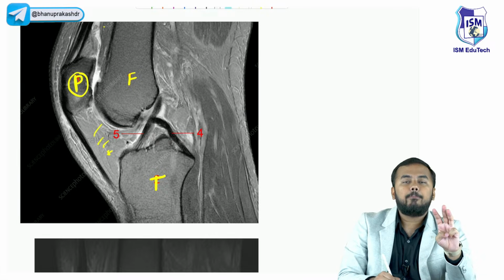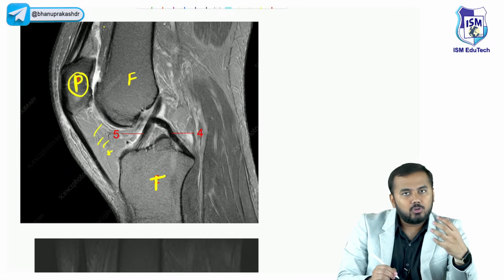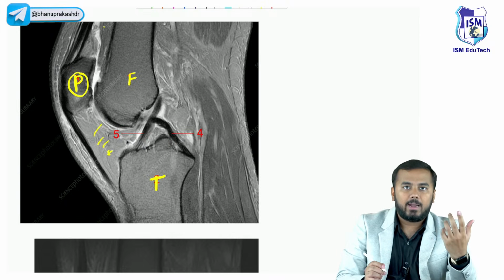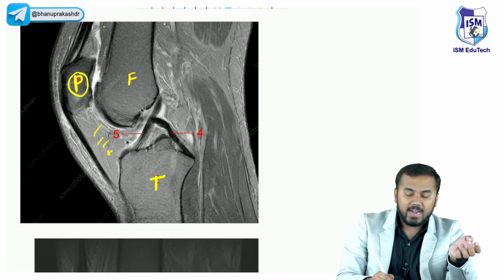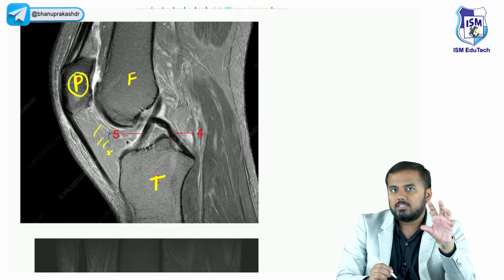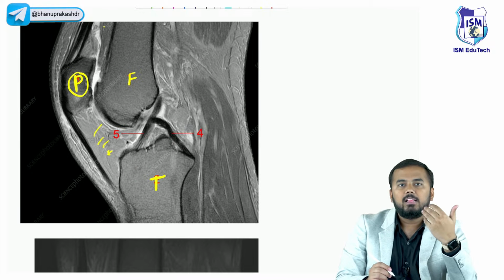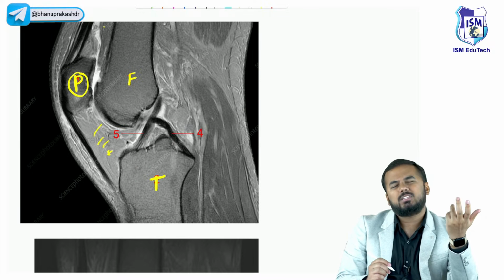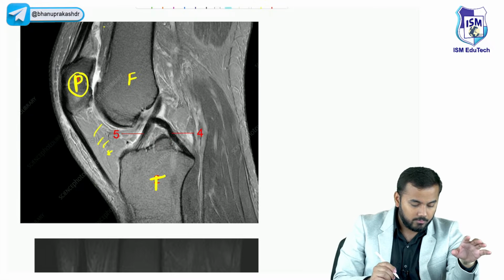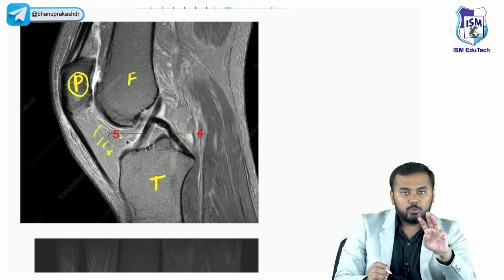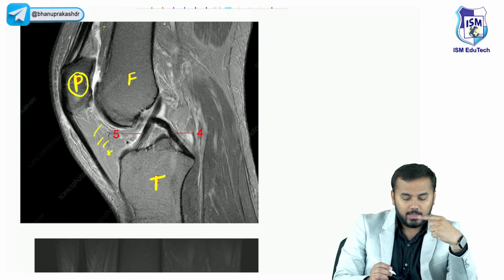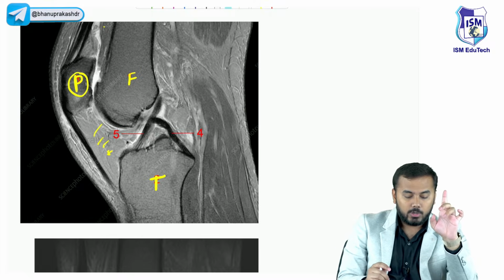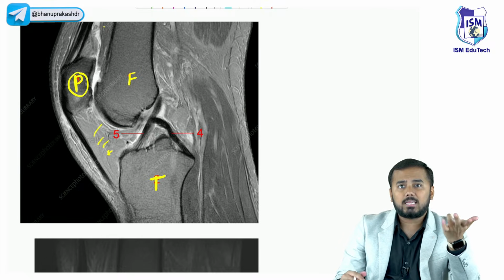This is actually a fat pad that is located below the patella. This is called the Hoffa pad. You will study these things later on, don't worry about it now. So just identify 3 bones: femur, tibia, patella. Clear? Now let us look at the MRI scan number 1.